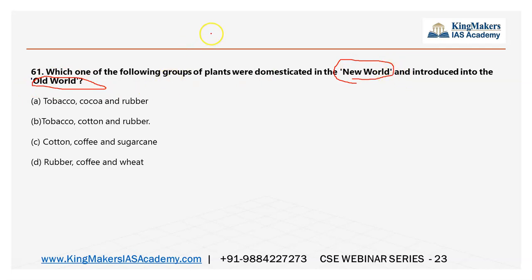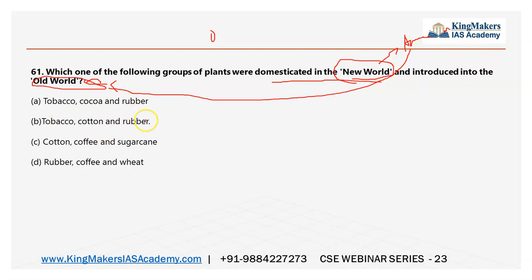Old World is India. New World is America. America was recently discovered in the past, compared to India. So Old World is India, Eurasia and Asia. New World is the American continents. So which group of plants were domesticated in the New World and introduced into the Old World? In America it is domesticated and it is brought from America to India.